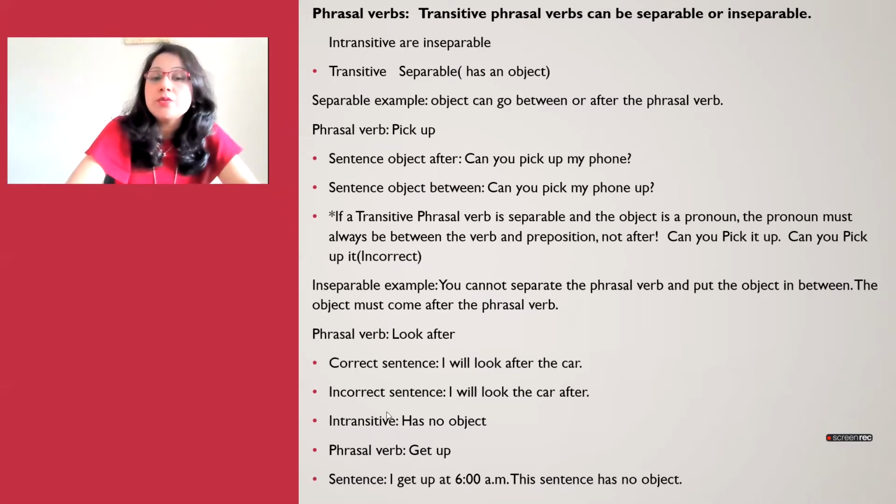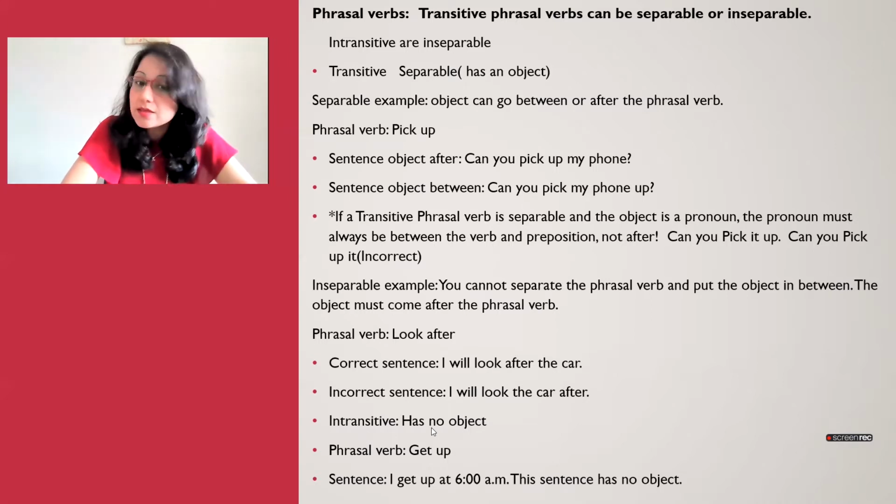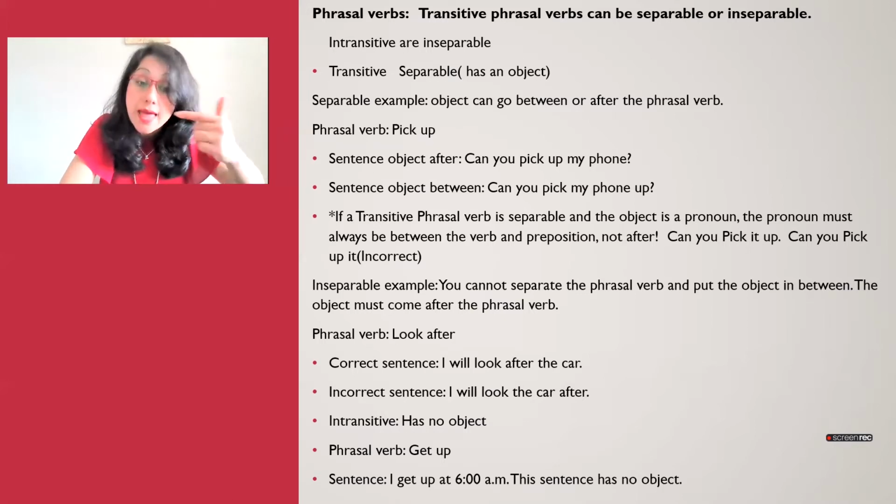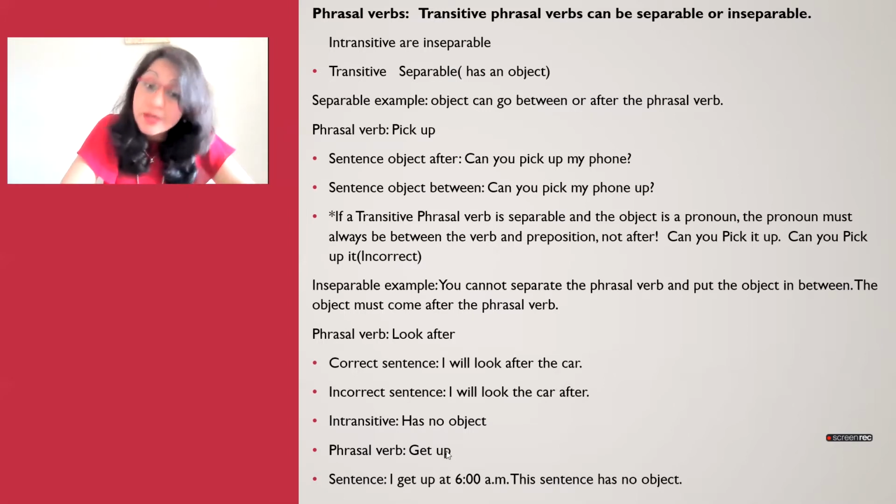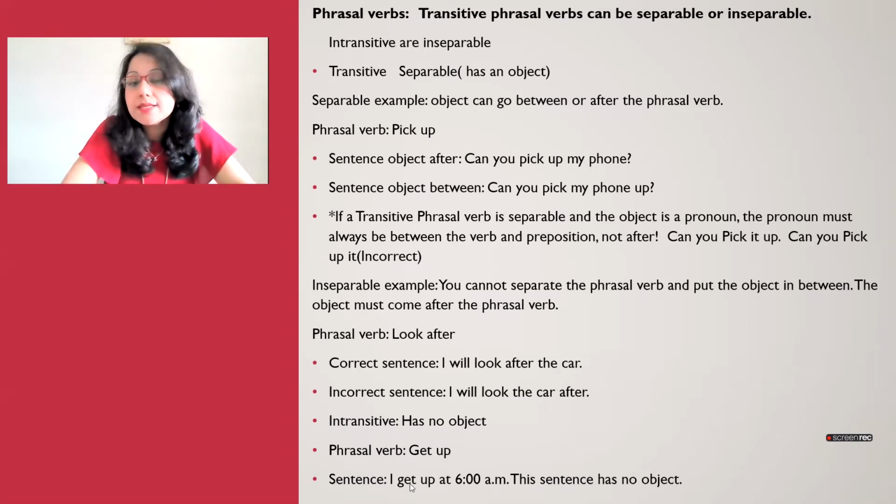And now we come to intransitive. That means, like I said, no object. So transitive phrasal verbs have an object, and intransitive phrasal verbs don't have an object. And that is the reason they're also inseparable. Looking over here, get up is your intransitive phrasal verb, and the sentence is, I get up at 6 a.m. And as you can see, the sentence has no object.